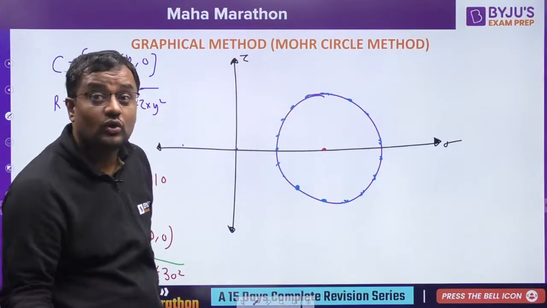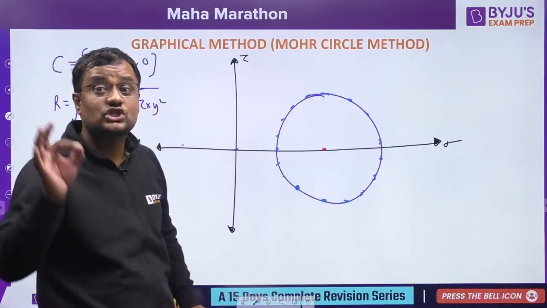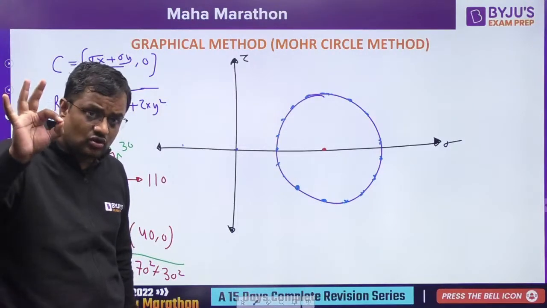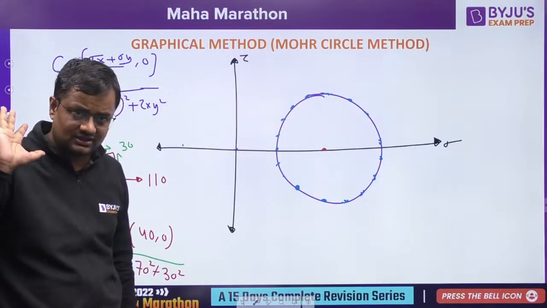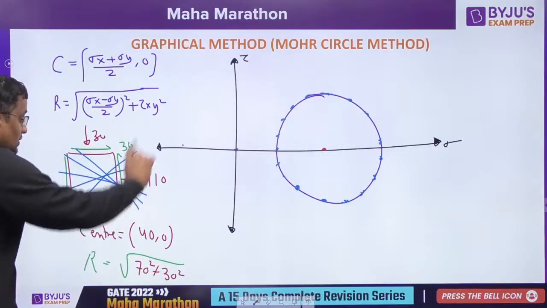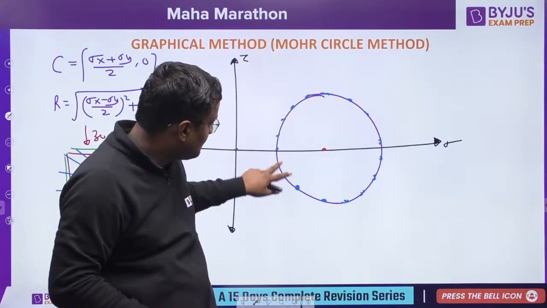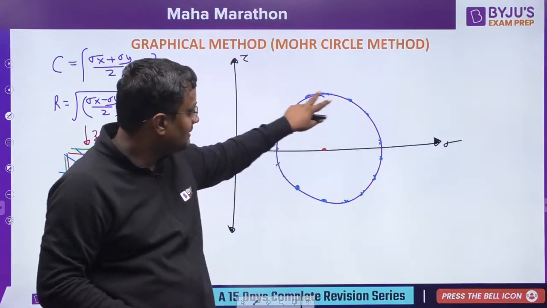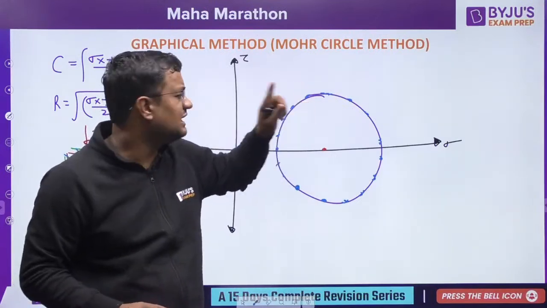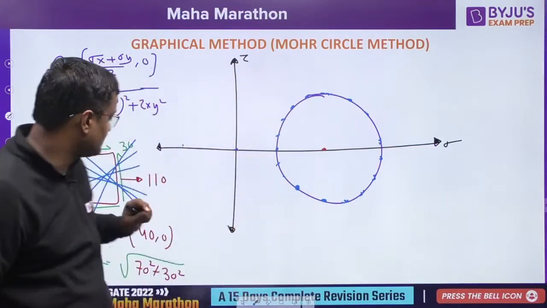Agree or not? So x coordinate will represent normal stress and y coordinate will represent shear stress. Okay, so there are various planes in this body. On these various planes, what are the normal and shear stress that are given by these points? There are infinite points on the circumference of the circle. Every point is having x coordinate and y coordinate. X coordinate will represent normal stress on that plane.